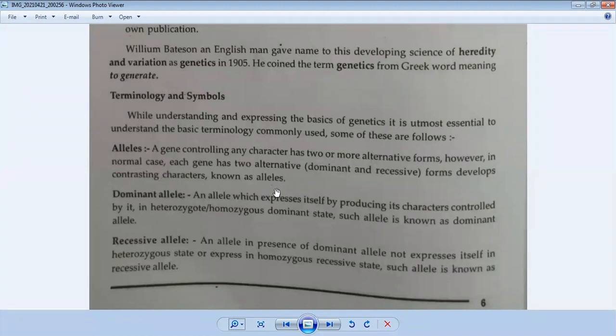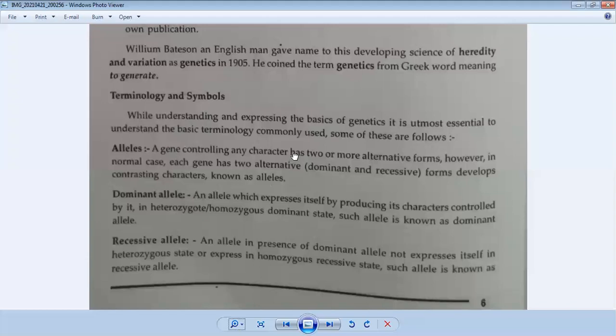So finally, we can say two or more alternative forms, dominant or recessive, present on a gene, are called alleles. We call them alleles.